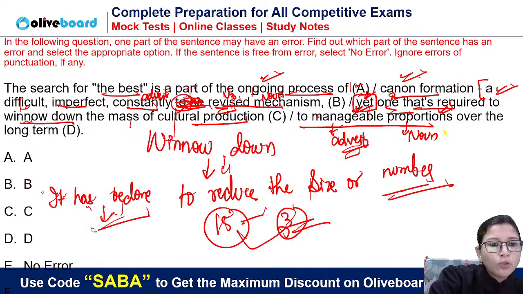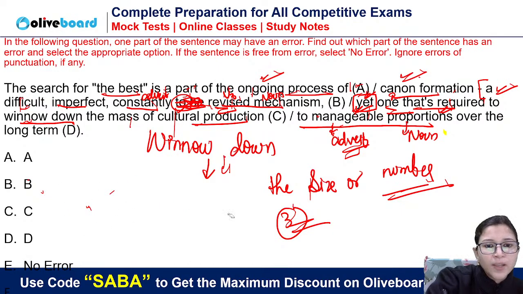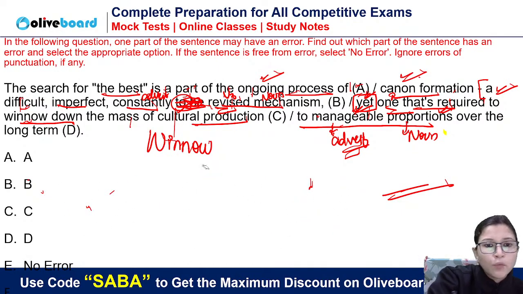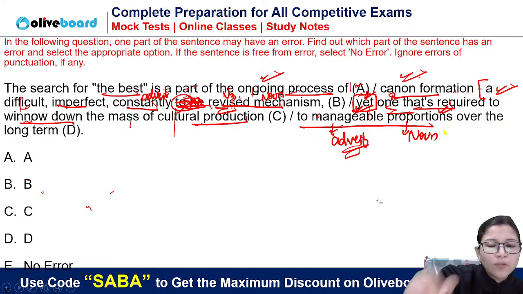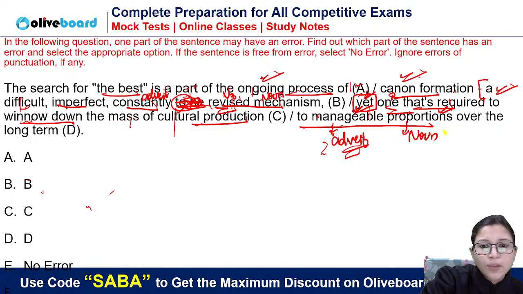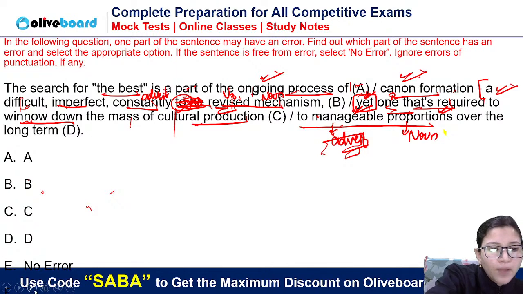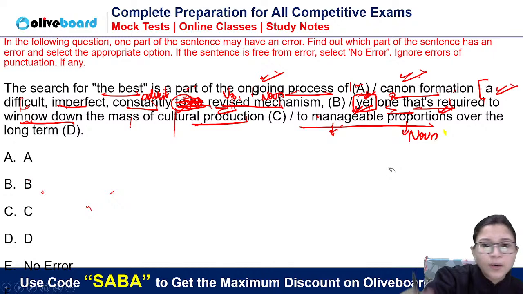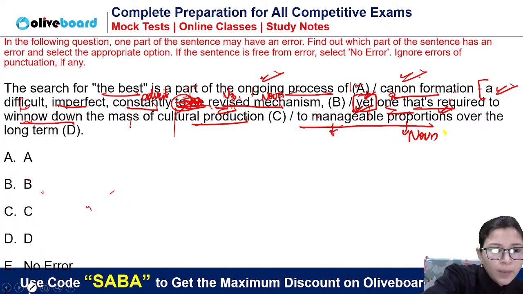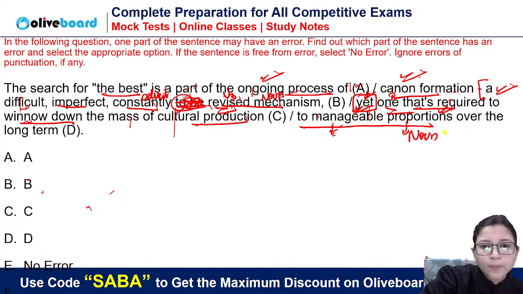Okay. Now, tell me, did you get this point? Is this point clear to everyone? Winnow down is a phrasal verb that means to reduce the size of something. Manageable is used as an adjective here, not an adverb. It is an adjective and proportion is a noun. "To" is a preposition here, not an infinitive. एक बार देख लीजिए sentence quickly and then I will proceed.